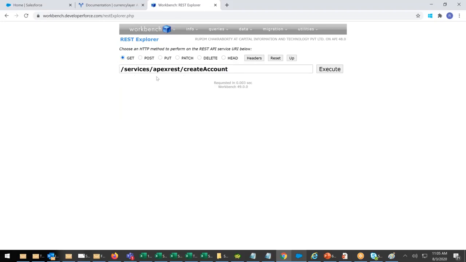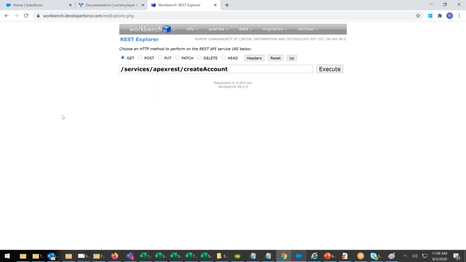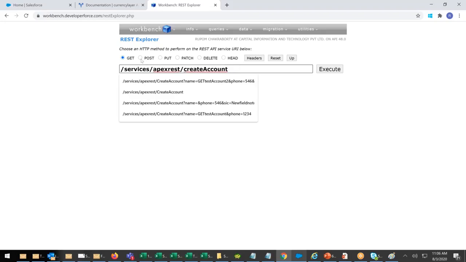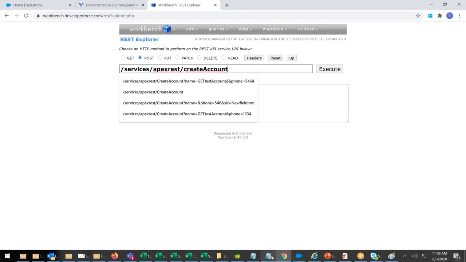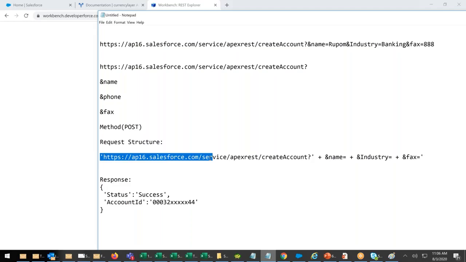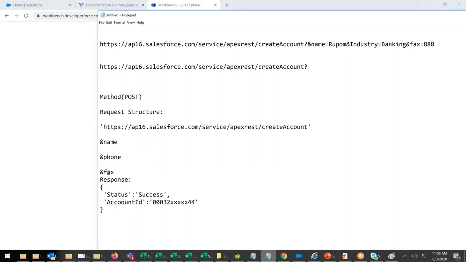Whenever I say get, the body is gone. Only the URL is there. That means everything you have to pass in the URL. But now we said post method. In the post method, you have to put this is my link, the complete link I just gave you: http.com service apex rest create account. And I will tell them that it is not get, it's a post method. If it's a post method, then you have to pass everything in the body. Industry.